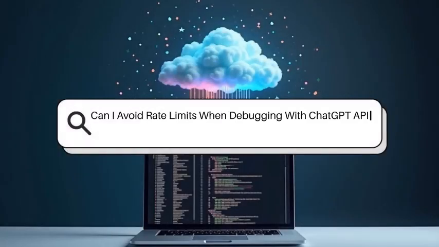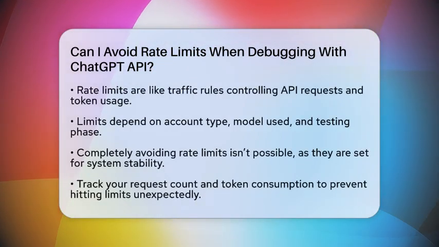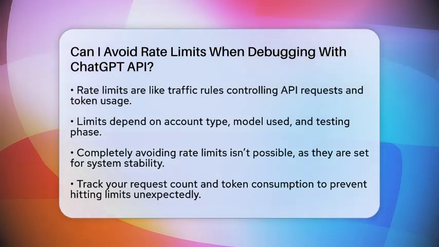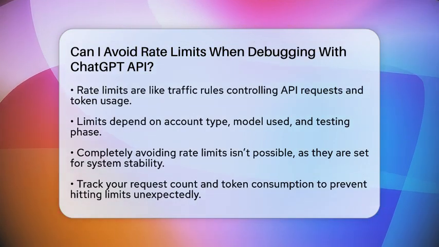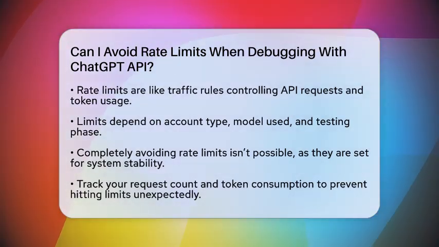Can I avoid rate limits when debugging with ChatGPT API? Imagine trying to fix a tricky bug in your code and hitting a wall because the API suddenly stops responding. That's what hitting rate limits feels like. When working with the ChatGPT application programming interface, or API, you might wonder if there's a way to dodge these